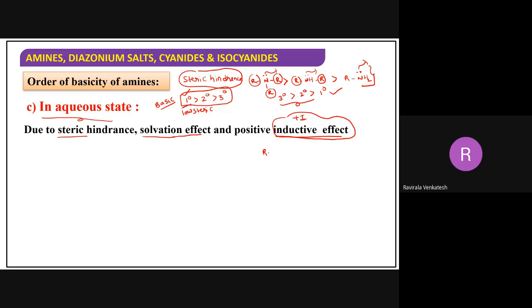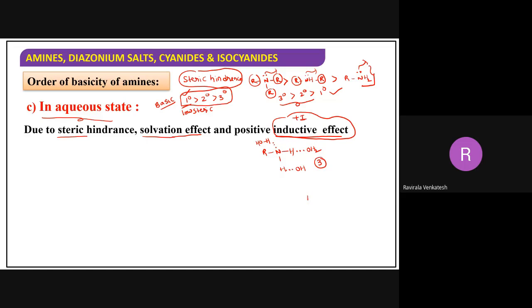For RNH2, solvation means adding water here. When you add some water to the primary amine, now it can form hydrogen bonding with water. Here also it can form hydrogen bonding with water. And nitrogen obviously will form hydrogen bonding with water like this. This is a common thing actually. Now you got three hydrogen bondings.